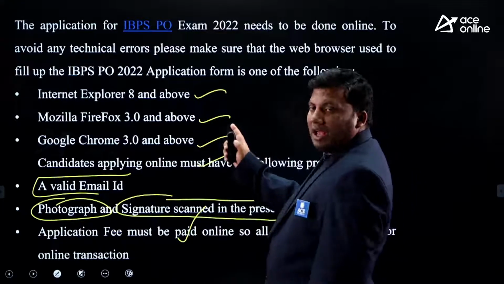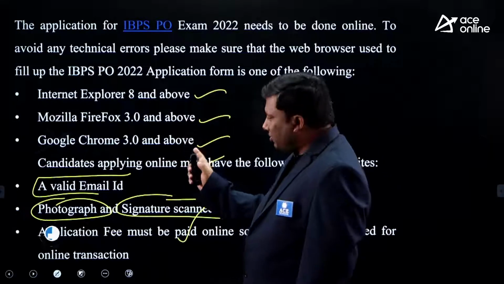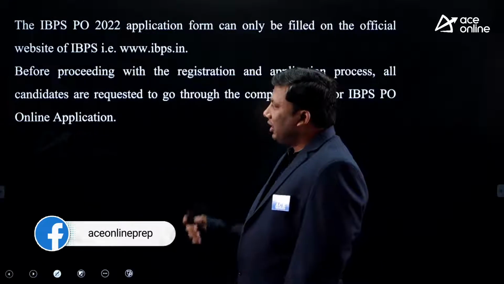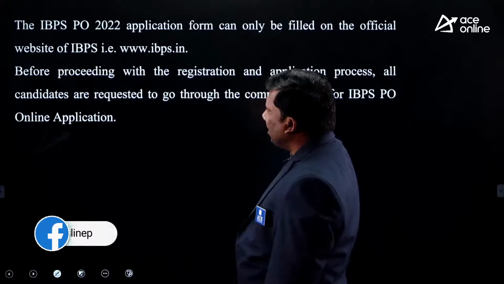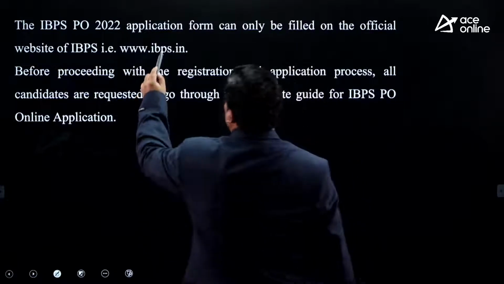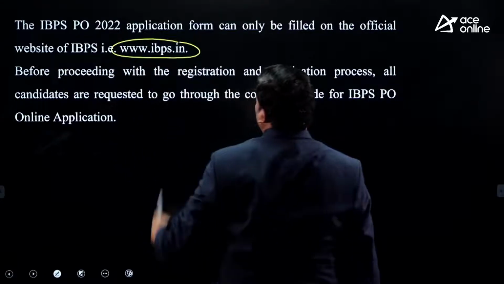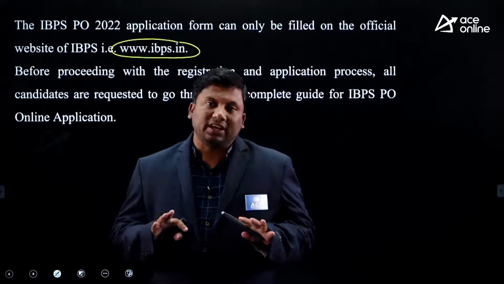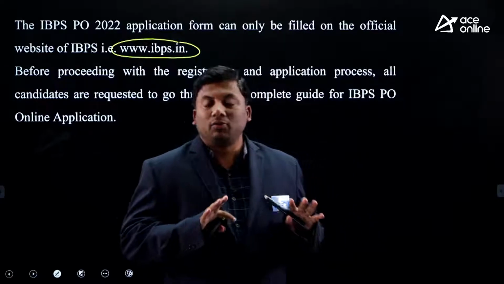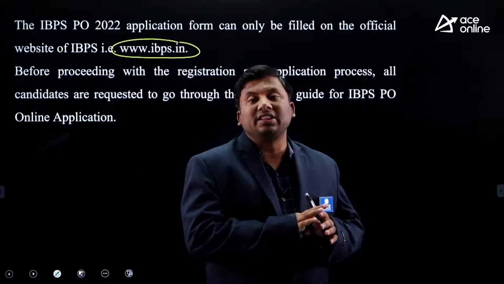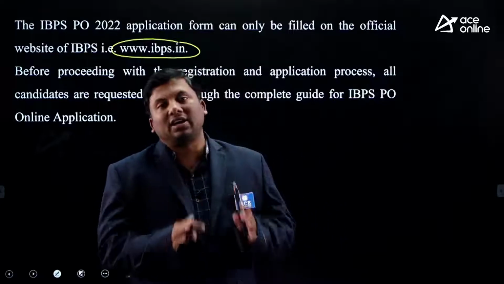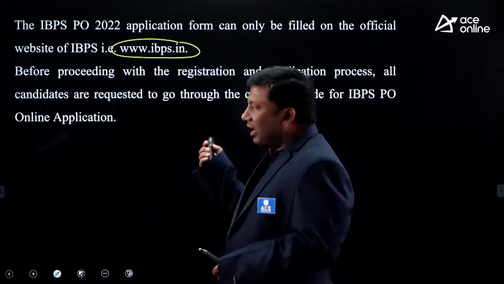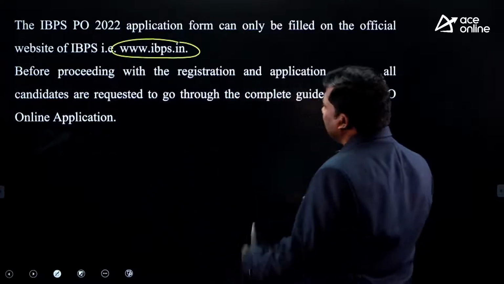You can open IBPS.in in any of these browsers. In case you do not have an email ID, ensure that your email ID is created well in advance. What is the website where you have to fill the application form? IBPS.in website, you have to fill the application form. Once you fill the application form, click on the submit button, and pay the fees for writing the examination, once the admit cards are out, you will get an admit card specifying the center where you need to write the examination. I hope the idea is clear.